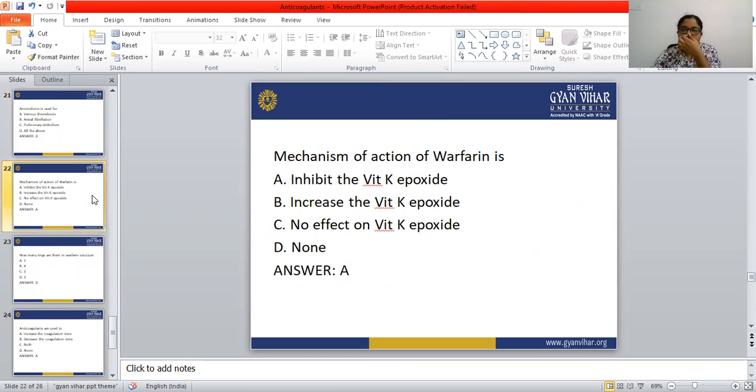Next, the mechanism of action of warfarin: inhibit the vitamin K epoxide, increase the vitamin K epoxide, no effect on the vitamin K epoxide, none. Warfarin's mechanism is that it inhibits the vitamin K epoxide reductase enzyme, which is responsible for the conversion of vitamin K epoxide to the reduced form of vitamin K. So the correct answer is inhibit the vitamin K epoxide enzyme.